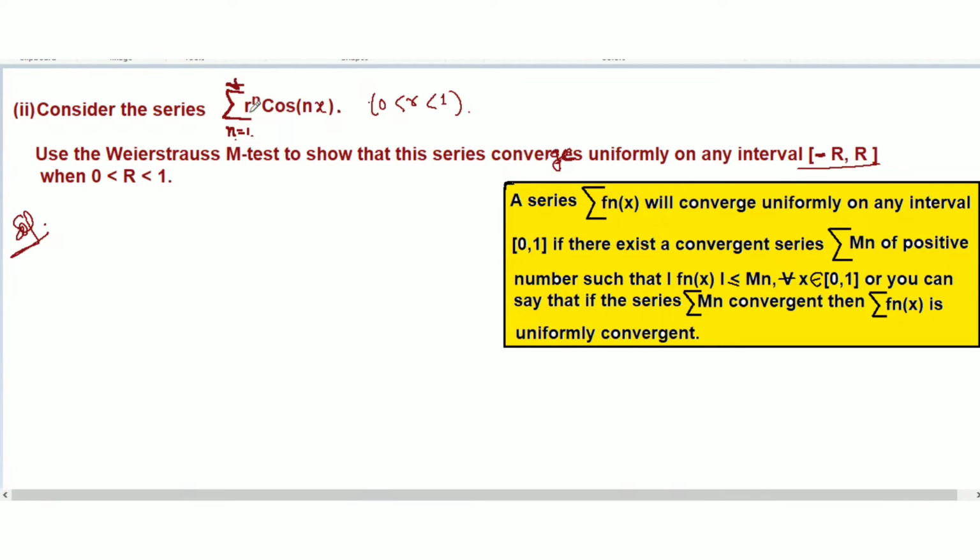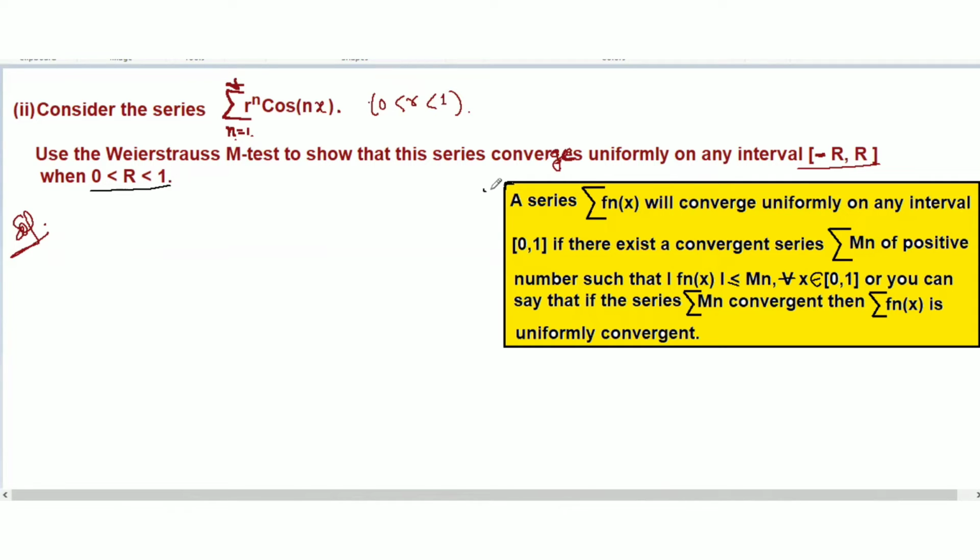So here I'm going to take this question. This is the given series: the summation of r to the power n cos nx, n equal to 1 to infinity, and r is between 0 and 1. We have to use the Weierstrass M-test to show that this series converges uniformly on any interval, for real numbers between 0 and 1.